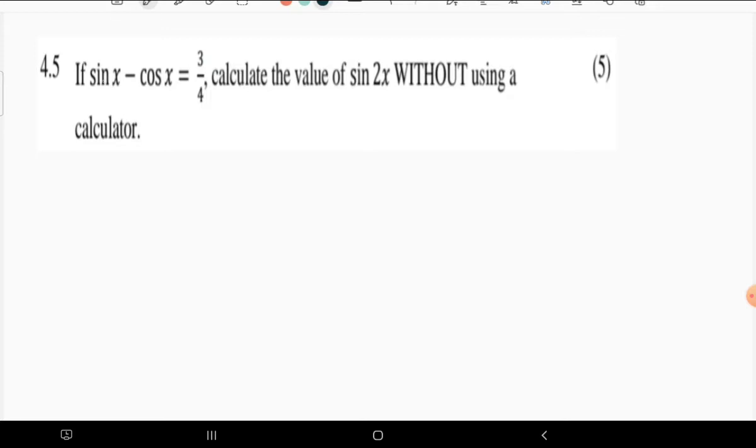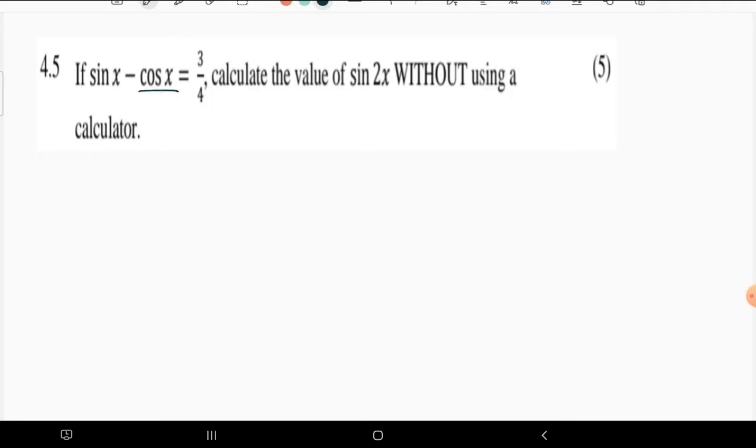Here, sine x minus cos x, there is absolutely no identity around these two things, which means there is no relationship when they are like this. We cannot change cos in terms of sine, or sine in terms of cos, because it's going to be even more complicated, as we're going to have square roots and stuff like that.